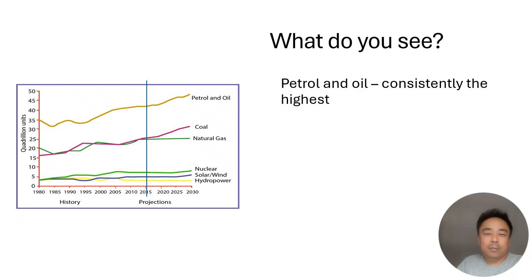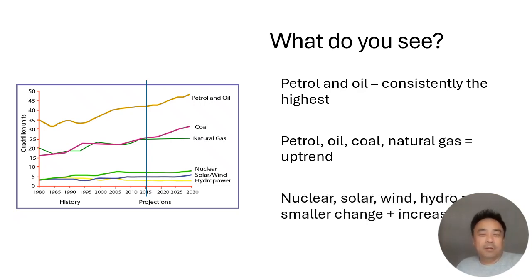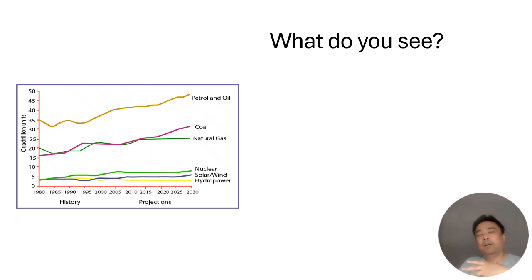We see that petroleum or gas and oil are consistently the highest. We see that petrol, oil, coal, and natural gas are all in an uptrend. And the other sources of energy, we see smaller changes and increase. So you can pause the video now and get your summary ready to compare it with mine.